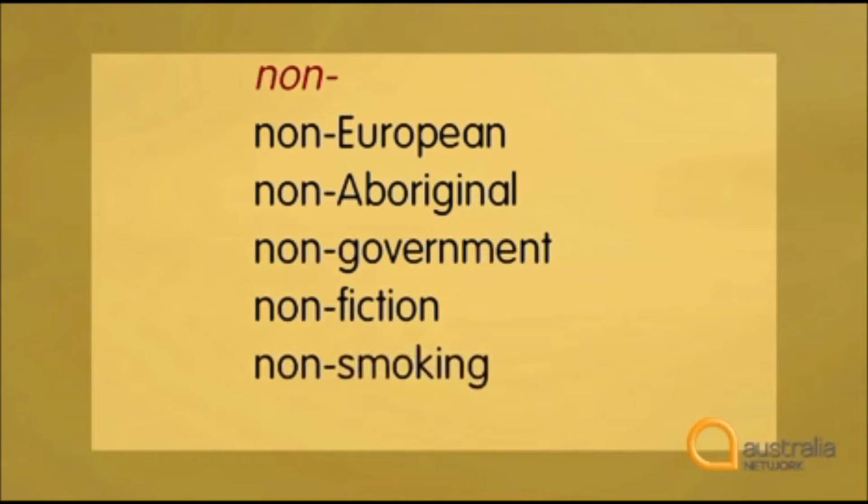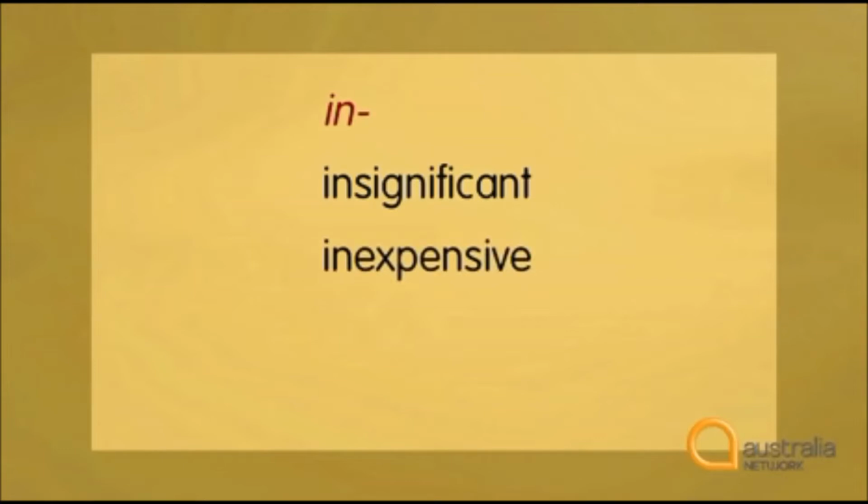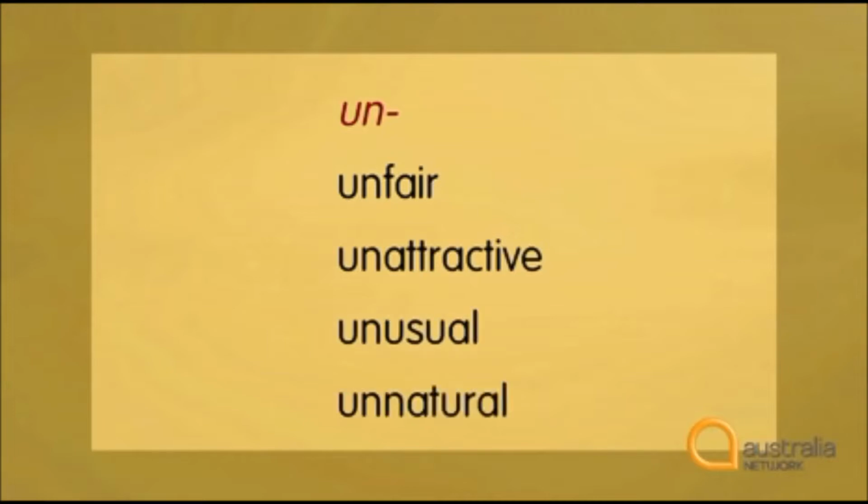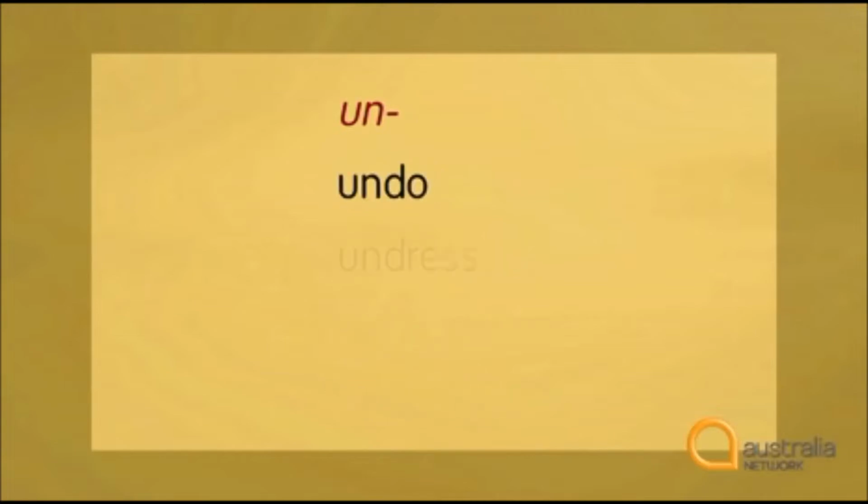Non-fiction, non-smoking, and non-stick. The prefix in is used with adjectives as well to make opposites. It forms words like insignificant, not significant, inexpensive, not expensive, intolerant, not tolerant. Another common opposite prefix is un. We can have unfair, unattractive, unusual, unnatural. But un can also be used with verbs. It means that an action is reversed. So we have undo, undress, or unbend.